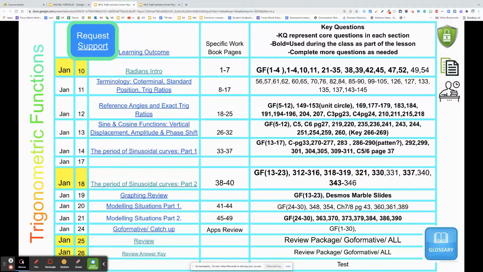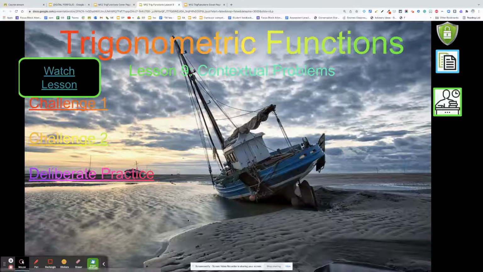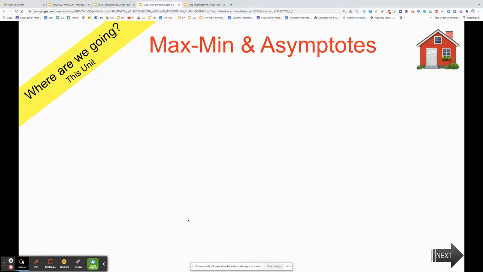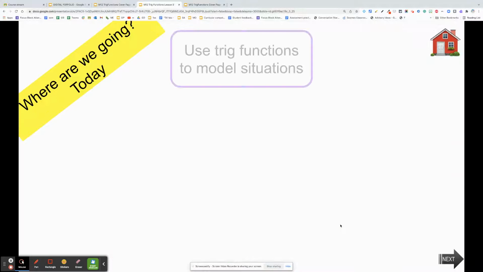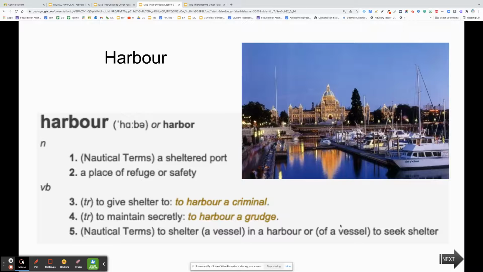This is the last section, and there's a lot of great questions in there for you to practice. There are a bunch of questions in here that are not in the slide deck, so make sure you do them. Good luck. So we're going to look at our last section here, which is modeling contextual problems part 2. And so you can see that we've been through all the sections here, but we are going to pass on this section this year. Okay, so here we go.